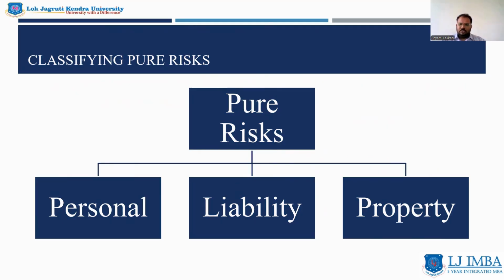The simplest example over here is once again that if I am traveling from Ahmedabad to Vadodara, I might face an accident or I might not face an accident. What we need to be sure about is there is no inherent gain in the entire situation. If I face an accident, I may have to pay for the damage to the car or the damage to my physical health.